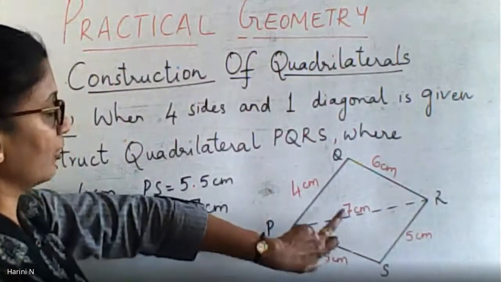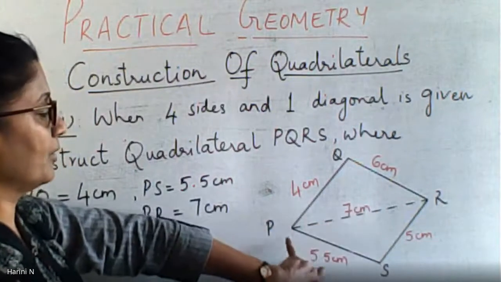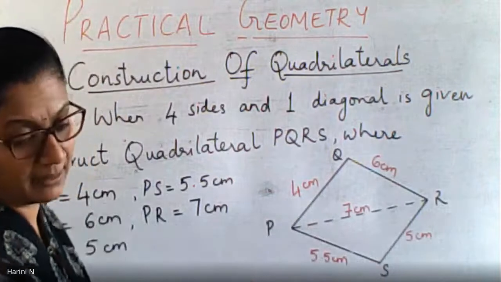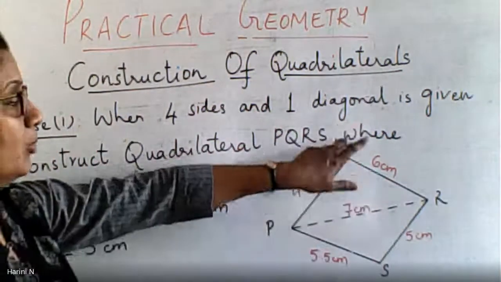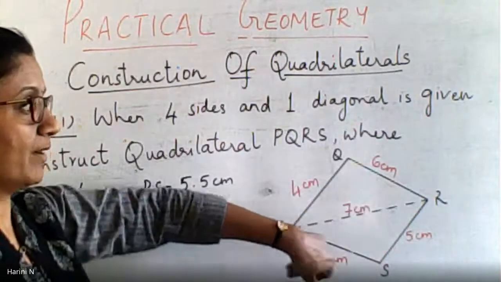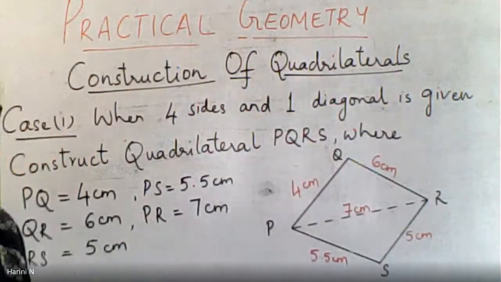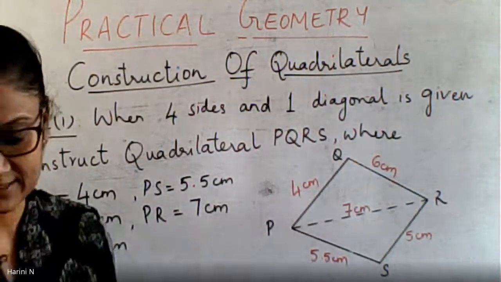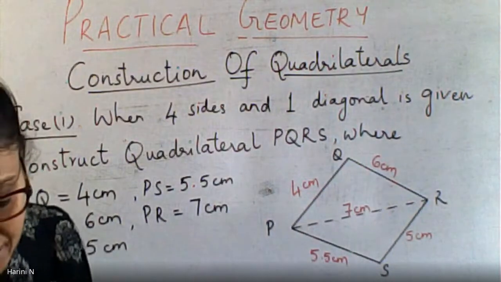Alright. Again here also I have 3 sides. 7 is the common side. We already have the 7. Now we are going to construct PS and SR. The point of intersection will become S and hence your quadrilateral will be ready. So triangle 1 followed by triangle 2. When both the triangles are done, your quadrilateral should be ready. I hope you are able to understand that. So we will now start with the construction. Do it slowly along with me. Here I require to share my screen. So I'm going back.